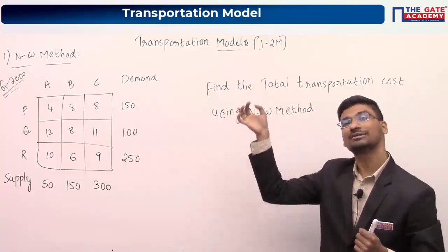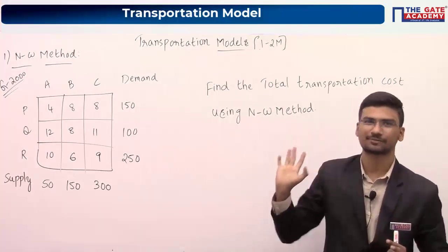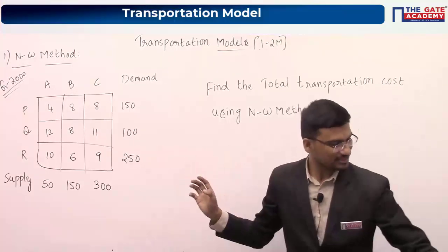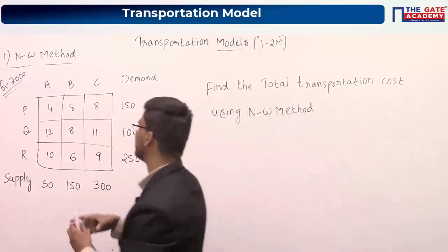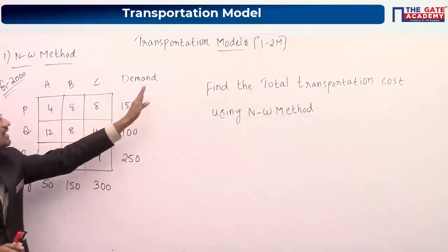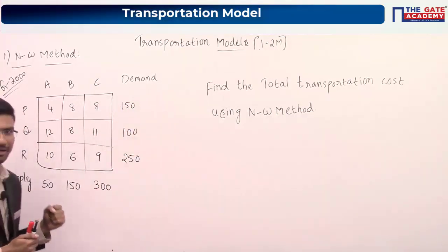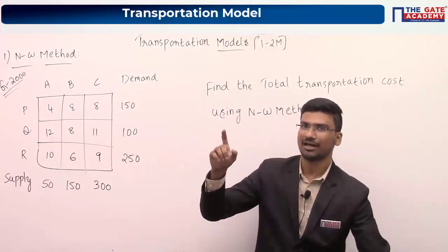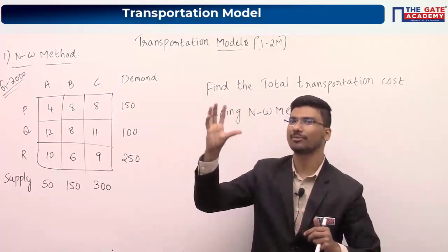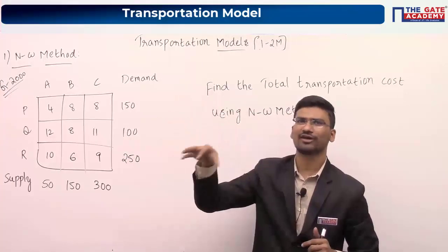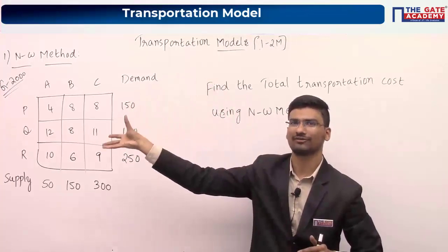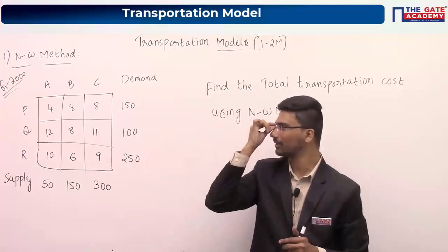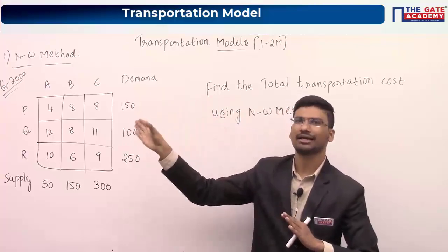Using the MODI method only, we will be getting minimum transportation cost or optimal transportation cost. Now first let's try to understand this particular table. These are demand values and these are your supply values, right? When we formulated a linear programming problem, we saw a table where x11, x12, x13 and so on are given, and c11, c12, c13 and so on are also given. From that we formulated an LPP, right?